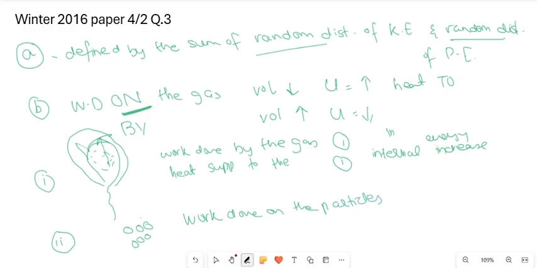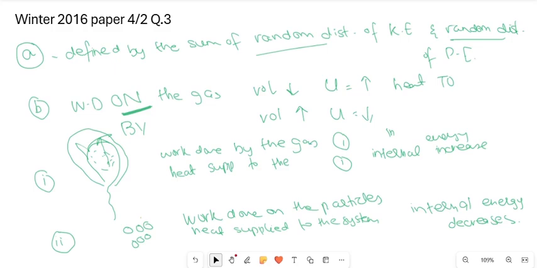And also, if it's melting from ice to water, that means you're obviously supplying heat. So we would say heat supplied to the system to melt it, and that means internal energy increases.